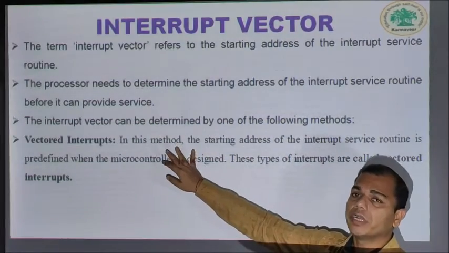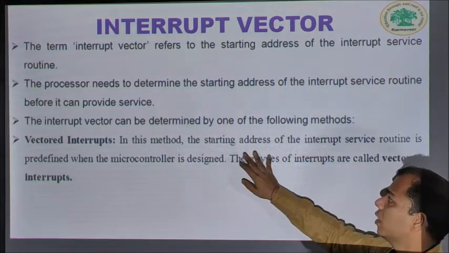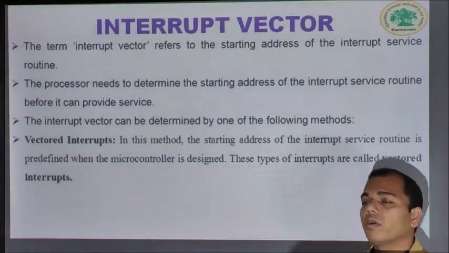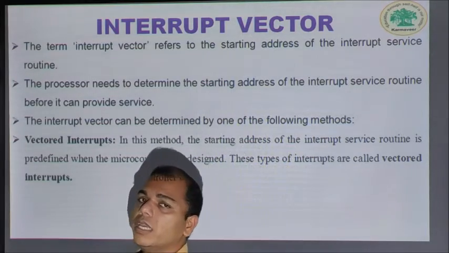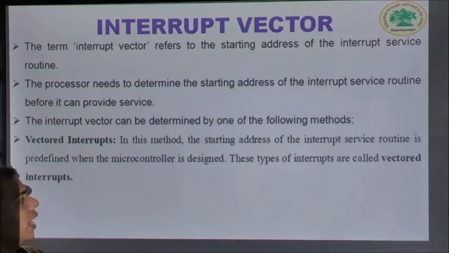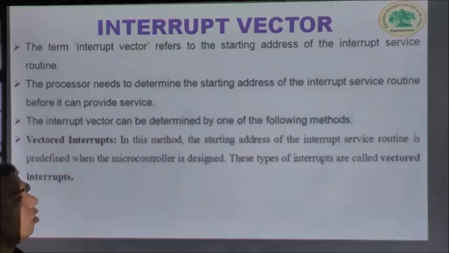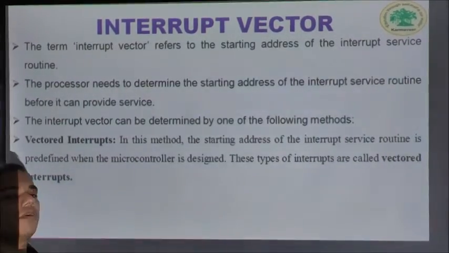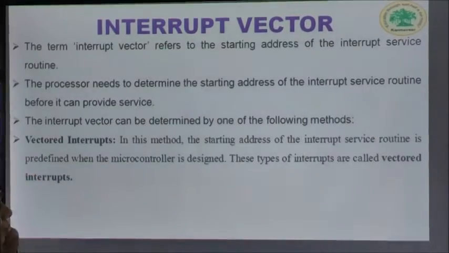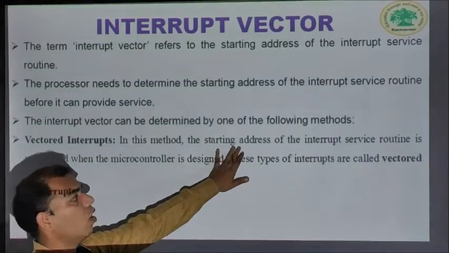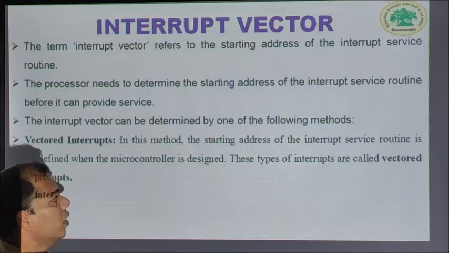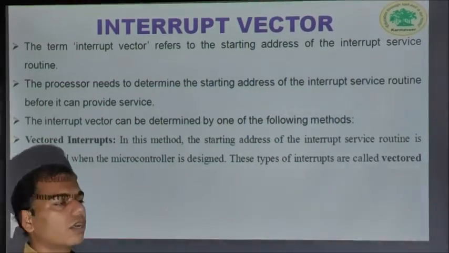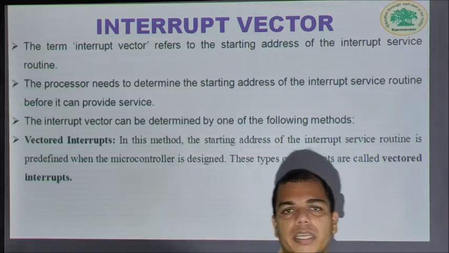First is the vectored interrupt. In this method, the starting address of the interrupt service routine is predefined when the microcontroller is designed, and this type of interrupt is called a vectored interrupt. Whenever the microcontroller is designed, the starting address of the interrupt service routine is also predefined. Such interrupts are called vectored interrupts.